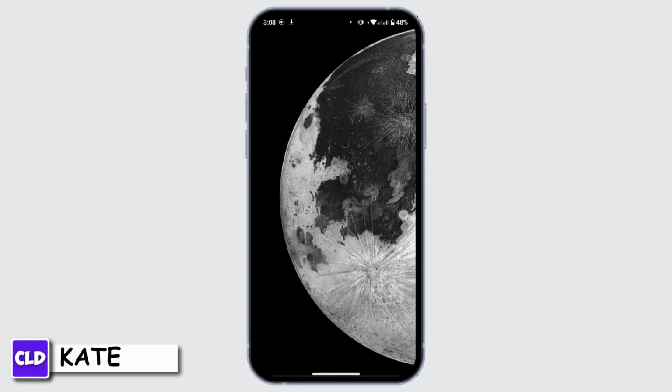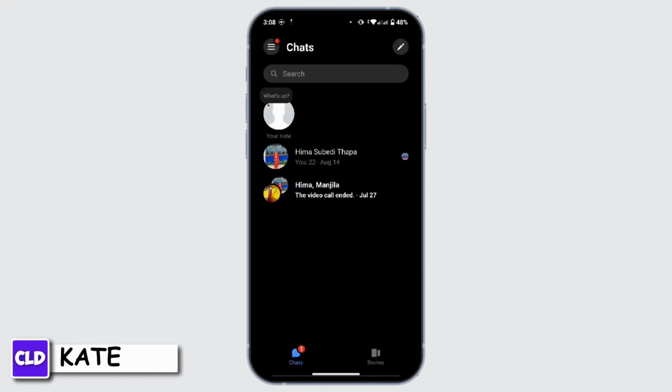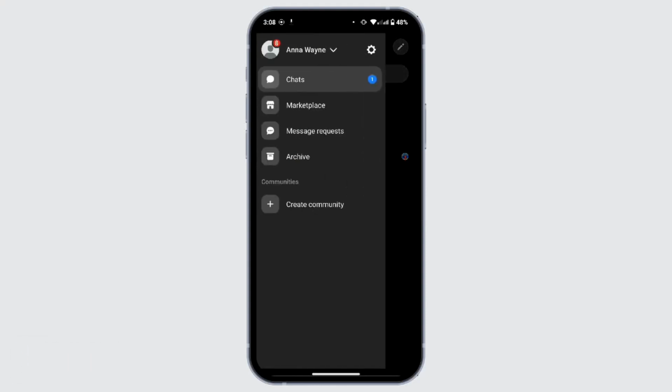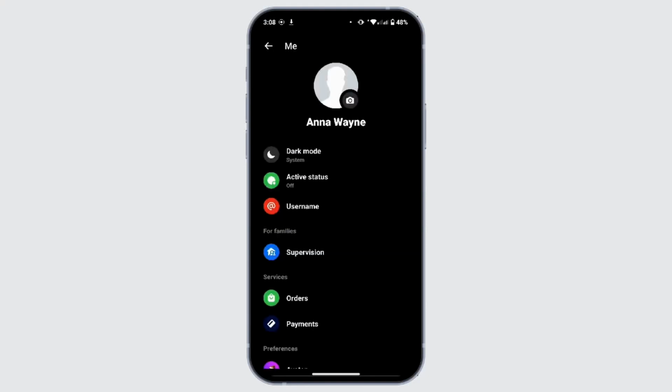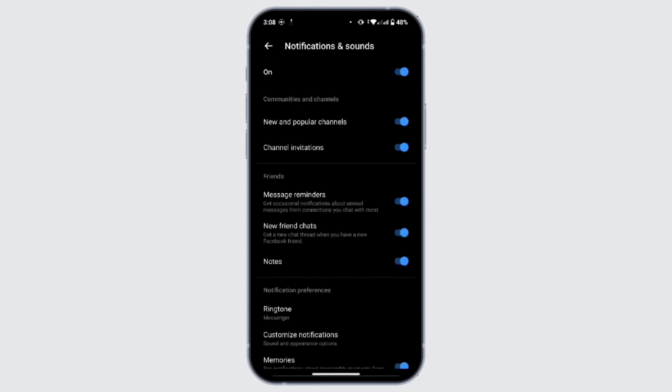First of all, you have to launch the Messenger application on your mobile device and make sure that you're logged in with your account. Now once you land on your chat page, navigate to the top left corner. There you'll find a hamburger icon. Tap on it. This menu bar will pop up in your interface. Now from here, again tap on the settings icon. Once you're on your settings page, scroll down a bit and then tap on notifications and sound.